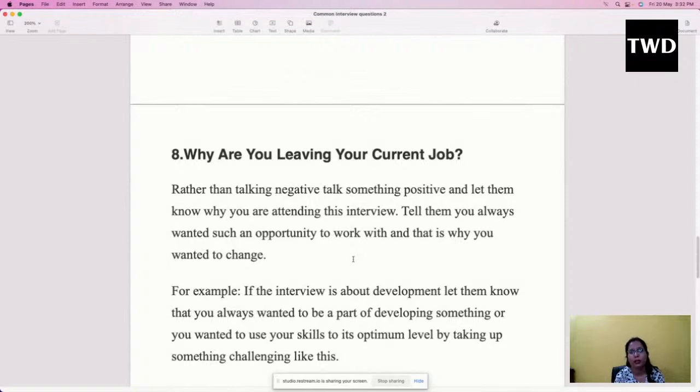The more interviews you give, the more you will be able to face the HR, the more you will know which kind of questions they are asking, where you are lacking, where you are making mistakes, and where you should improve. These are some advice and suggestions for you. I hope you will do a very good job in your learning career as well as in your job career. Best of luck to all of you.